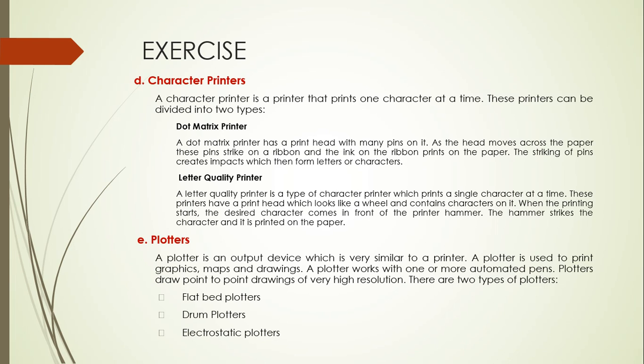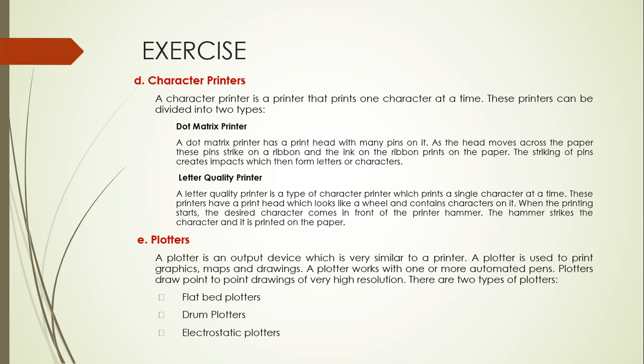Letter quality printer. A letter quality printer is a type of character printer which prints a single character at a time. These printers have a print head which looks like a wheel and contains characters on it. When the printing starts, the desired character comes in front of the printer hammer.